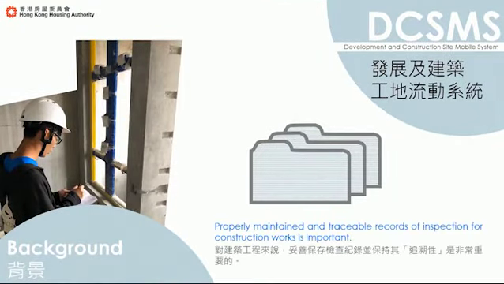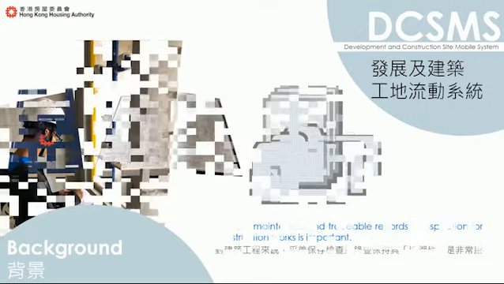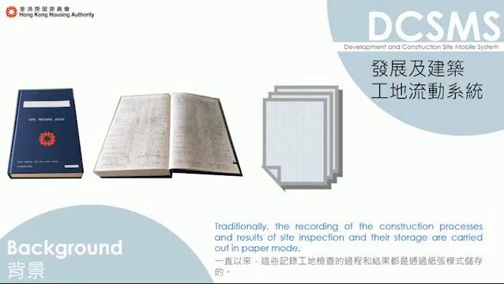Properly maintained and traceable records of inspection for construction works is important. Traditionally, the recording of construction processes and results of site inspection and their storage are carried out in paper mode.